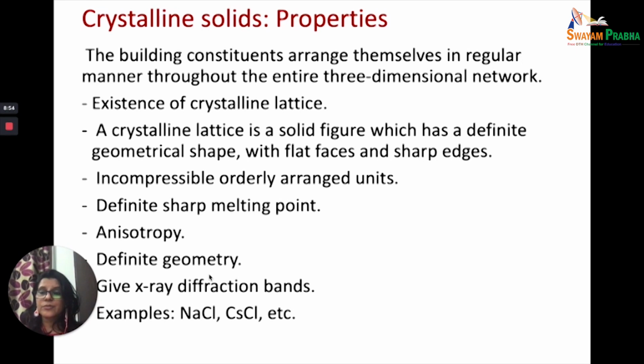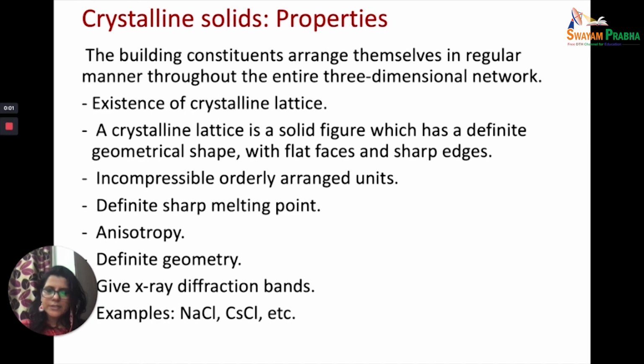And this definite geometry was there because there were long range forces present in this crystalline structure. The molecules were fixed in their positions. And because of that, there is a definite geometry. The geometry is because of the fact that there is a lattice. So one of the important characteristics is the forces. There are forces, and because of them all these properties are going to be there.